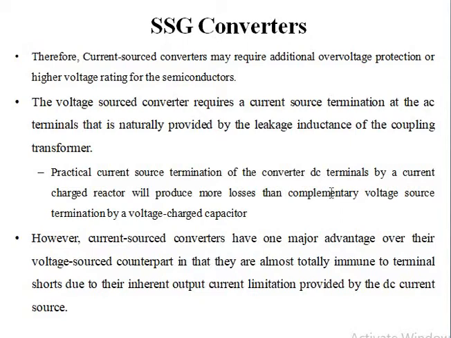Okay, so in either case, if you're using a reactor or if you're using a coupling transformer, the leakage inductance or the reactance associated with that element will act as the current source termination. Okay, that is, we don't need to provide any extra current source in that case. If you're using a voltage source converter and if you're coupling it with a coupling transformer or a reactance with the transmission line, then the leakage inductance of the coupling transformer or the reactance will act as a practical current source termination.